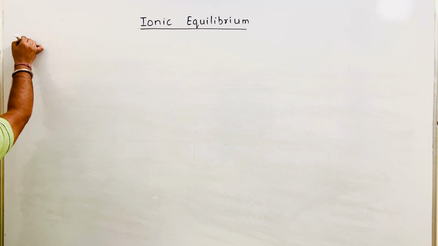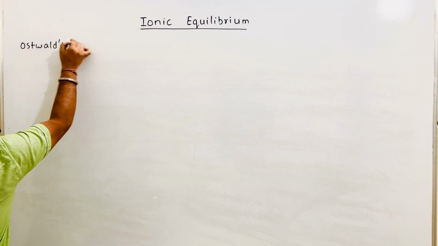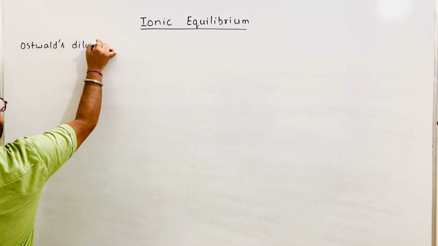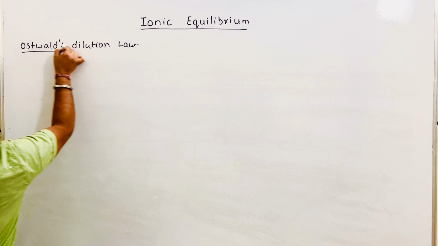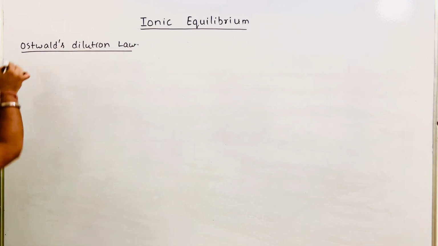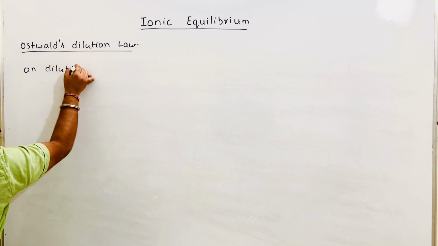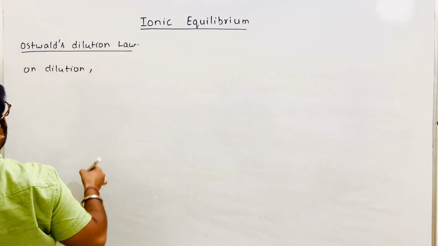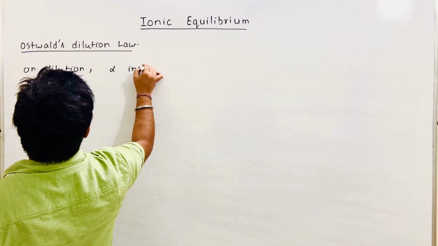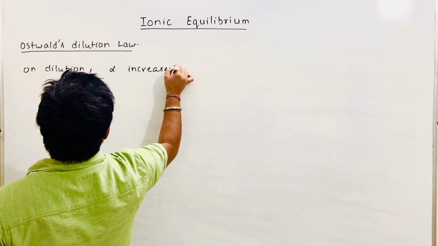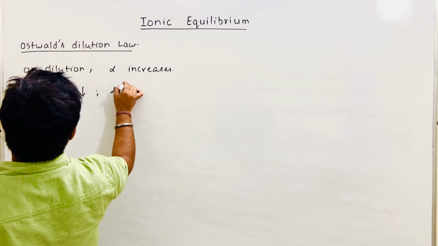So you can write Ostwald's dilution law. It says that on dilution, alpha increases, meaning concentration decreases, so alpha increases.